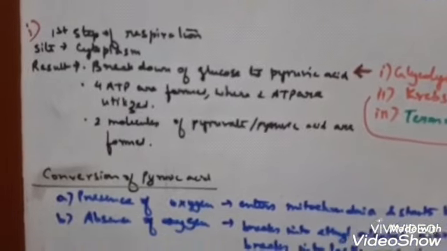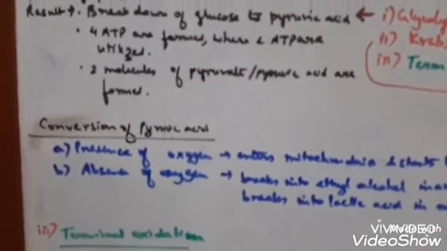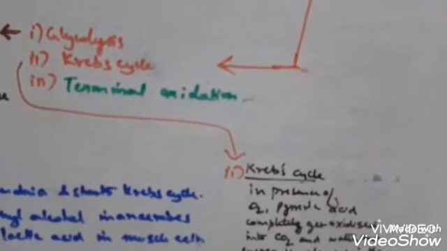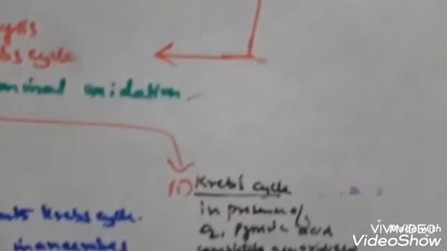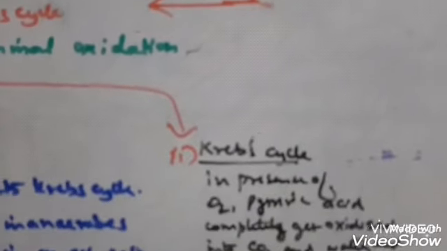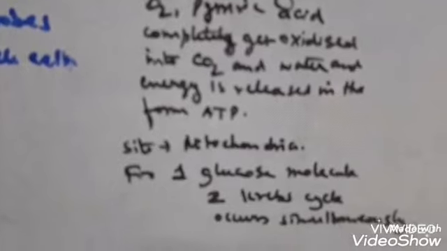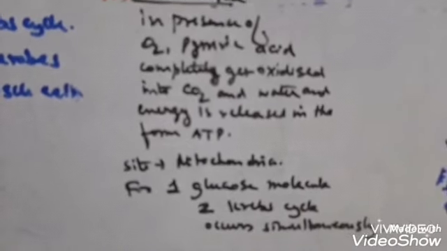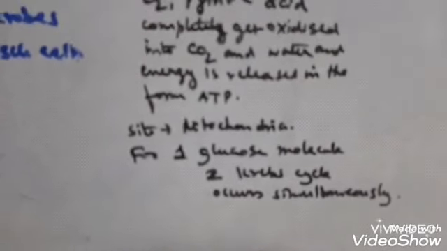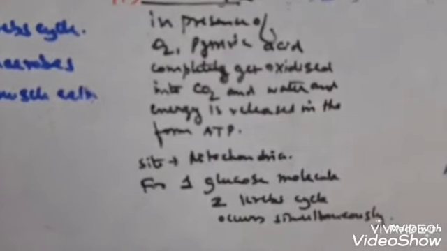First is in the presence of oxygen and second is in the absence of oxygen. Next, the step is the Krebs cycle that I told you. In the Krebs cycle, in the presence of oxygen, pyruvic acid gets completely oxidized in the mitochondria of the cell, and it completely breaks into carbon dioxide, water, and energy is released as ATP. Remember, for one glucose molecule, 2 Krebs cycles occur simultaneously.